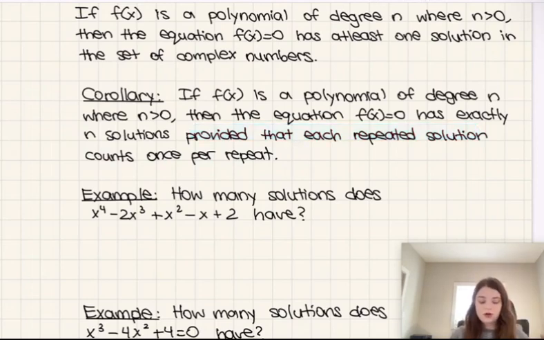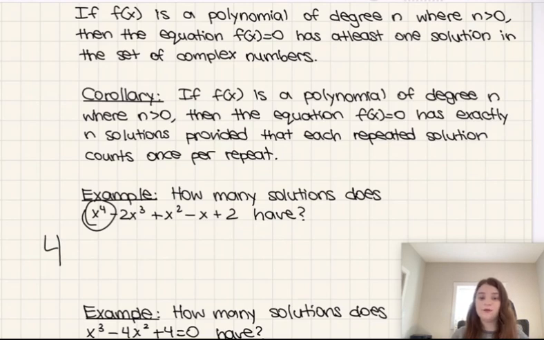So using this corollary, can we answer the following questions? The first one says, how many solutions does this quadratic have? And my answer is 4, because as you can see, our leading term here is x to the power 4, meaning that this is a degree 4 polynomial, so there are 4 solutions. Now keep in mind, there might not be 4 real solutions. Like if you graph this on a graphing calculator, it might not actually hit the x-axis 4 times.